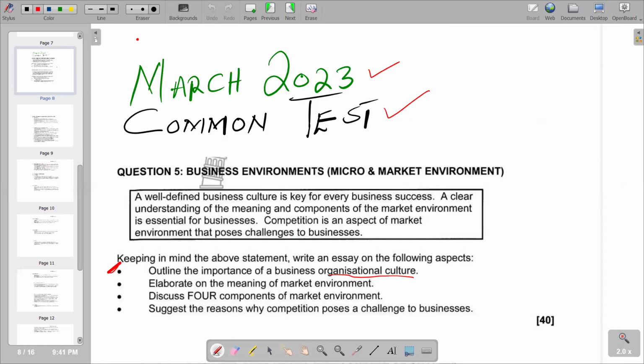Then we can move on to the components of the market environment. The question is only asking for 4 components, so let's take note of that. But we have various components of the market environment. We can have consumers, suppliers, competitors, regulators, unions, intermediaries, and also non-governmental organizations. Our question only requires 4, so we can pick 4 from the ones we've just mentioned and discuss them. So we go to the other section and see the components.